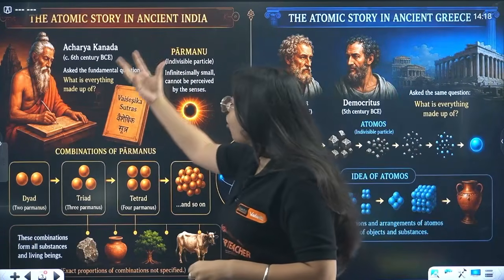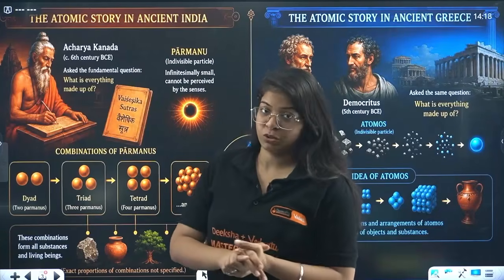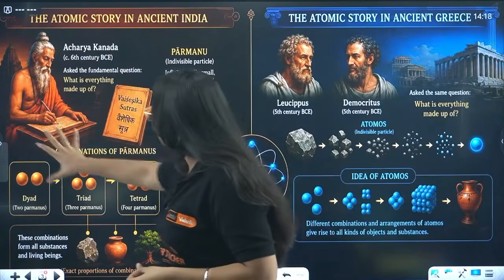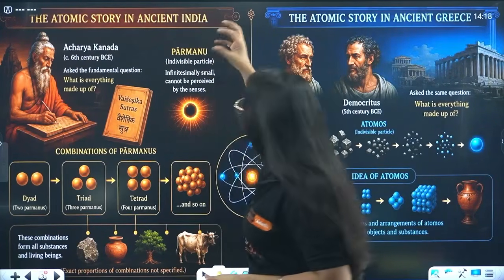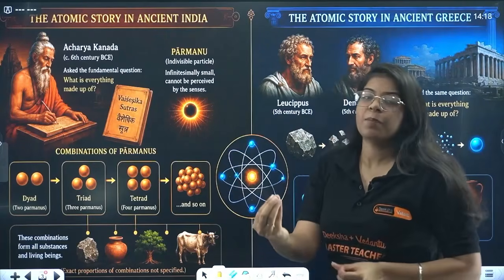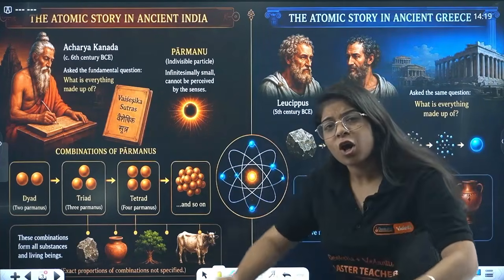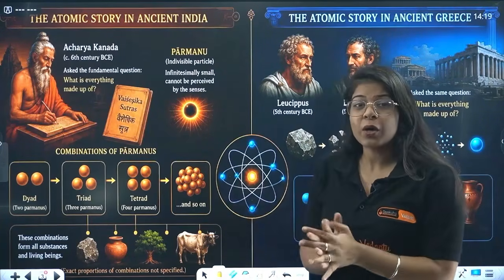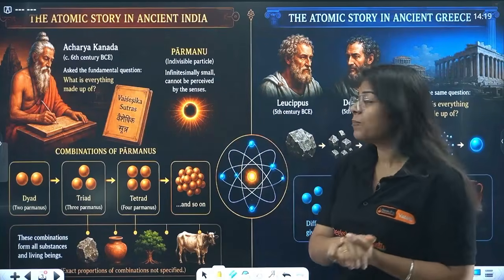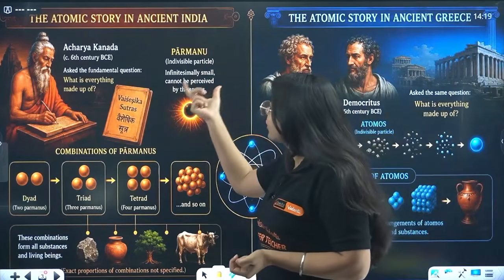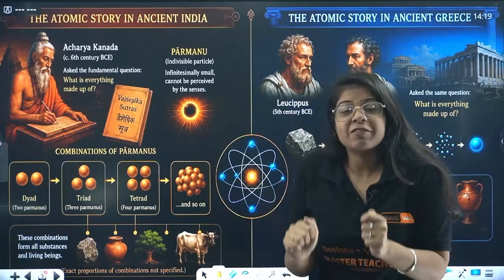Now he wrote all of that in Vaisheshika Sutra. Right? So what they said, that this Parmanu is a very indivisible particle. That means it cannot be further broken down. Okay? It was then their theory, right? And it is infinitesimally small, cannot be perceived by the senses.